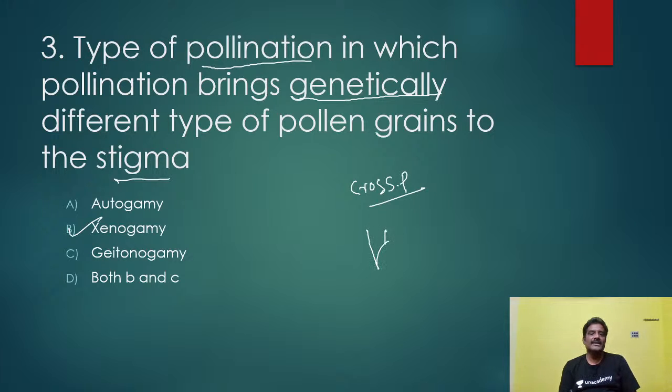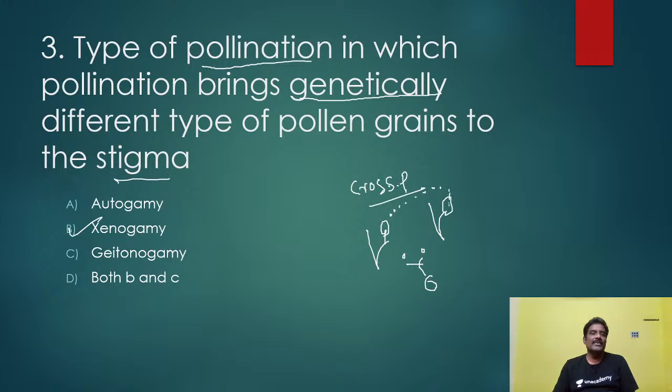In cross pollination, this is one plant, this is another plant, belonging to the same species here. Pollen grains of one flower will be transferred to the stigma of another flower here. So this is cross pollination. Here, both gametes belong to 2 different plants of the same species. So here, genetic material is different. Am I correct or not? Both gametes carry different genetic material.